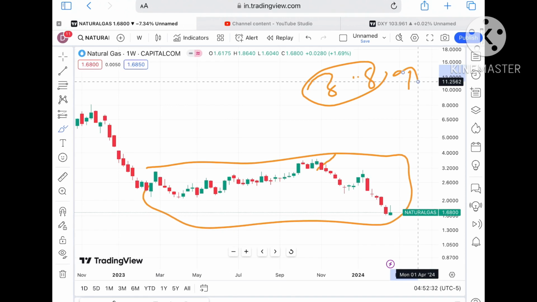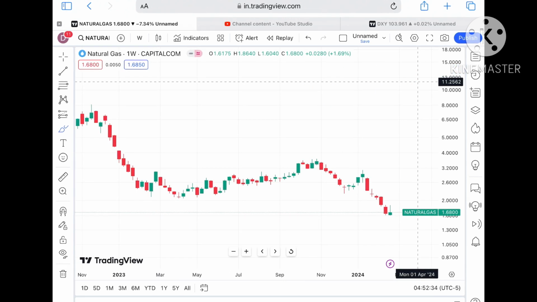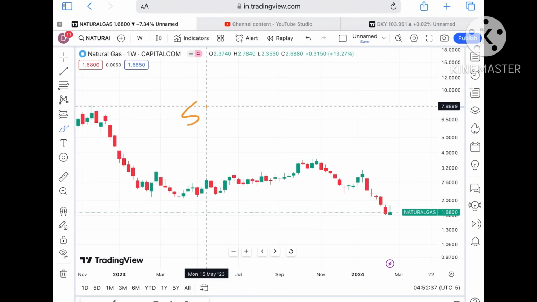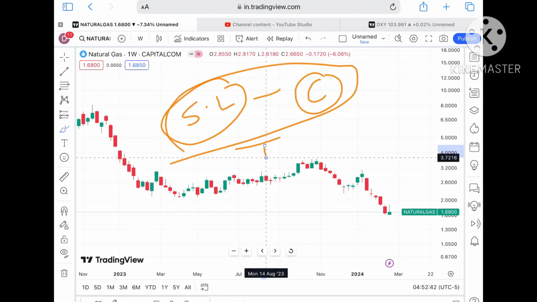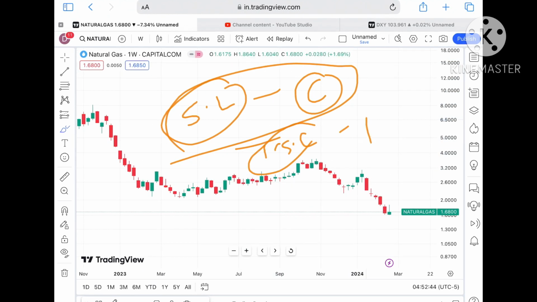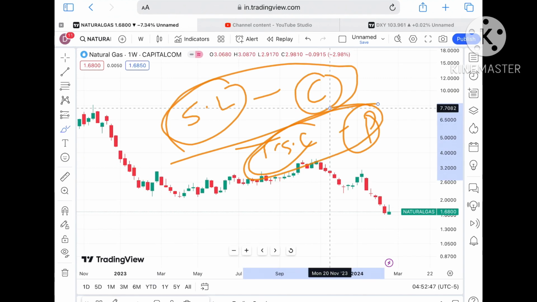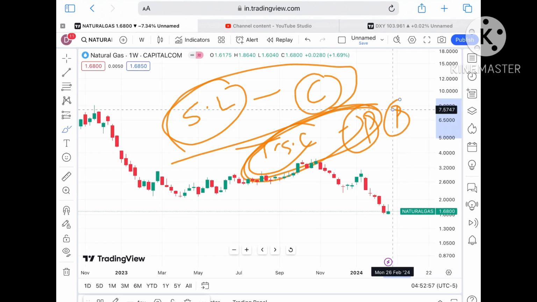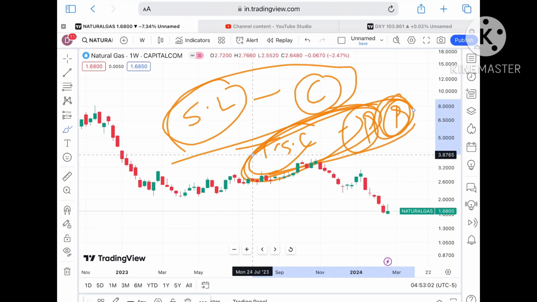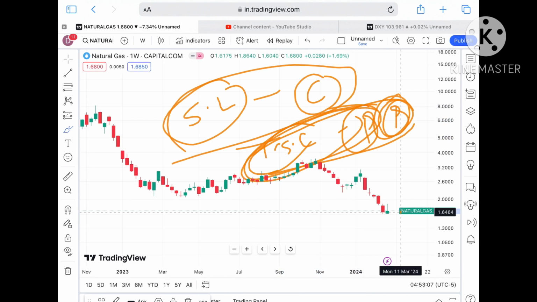Okay, now understand, see, the market is always uncertain. If you think that the market will move as per you, no, it will not. So always try setting your SL, that will save your capital, so that you can take n number of trades. Okay, and once you're in profit, always try to trail your profit, because trailing your profit will save your capital and even your profit, so then you can take a bigger risk. Okay, but you have to decide what amount of risk you are taking for a day or for a particular trade, so that capital is also saved and your profit is also made. Okay, this is all what I'll teach in my workshop. If you want to attend that workshop, mail me, and we can work out the timings.